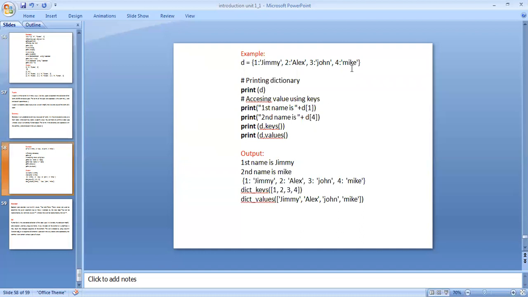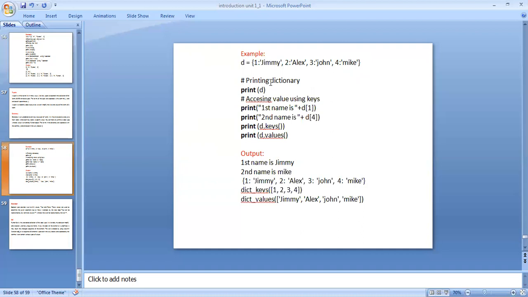And printing the dictionary. This is a single-line comment. Print D. And the second comment is accessing the value using keys.